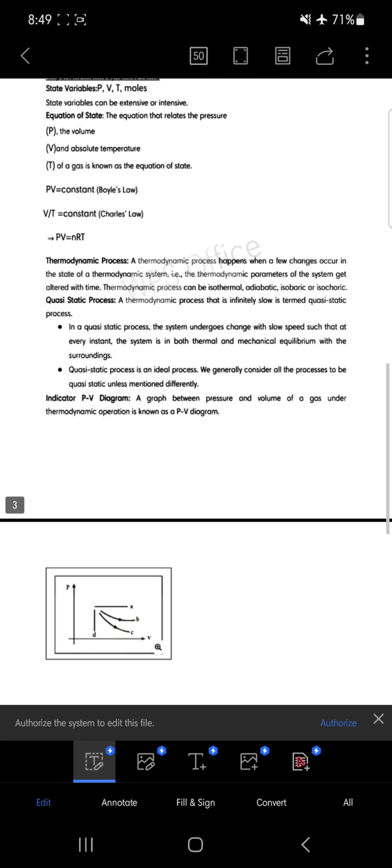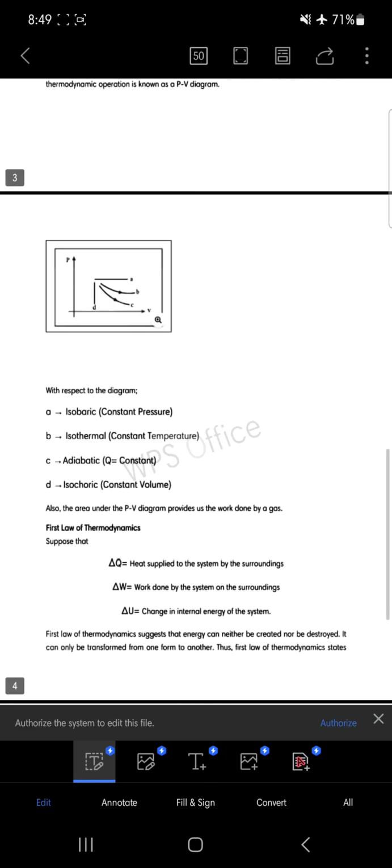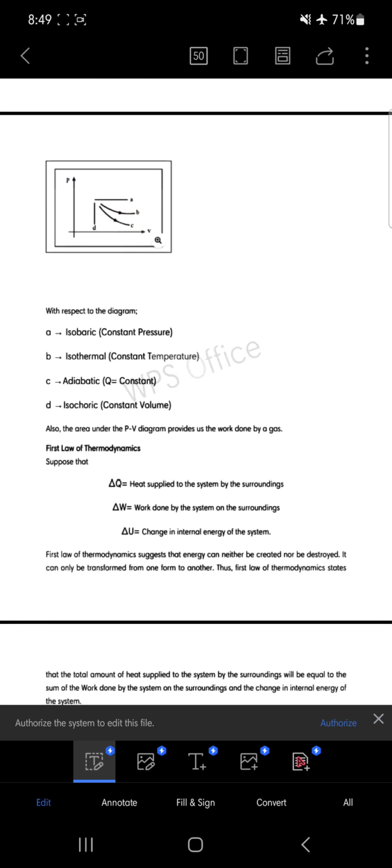This is written here based upon this diagram, that is P versus V. This is a normal graph with two axes.